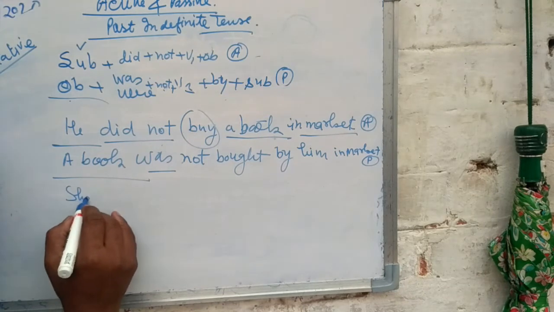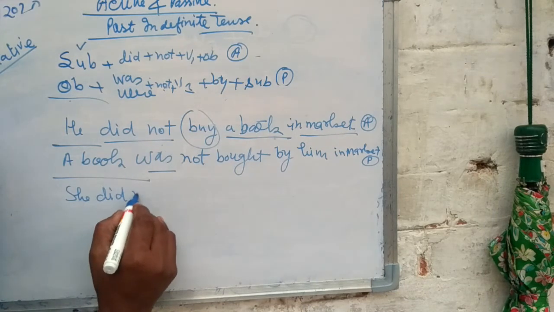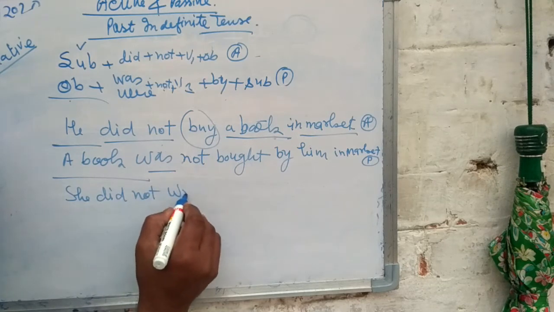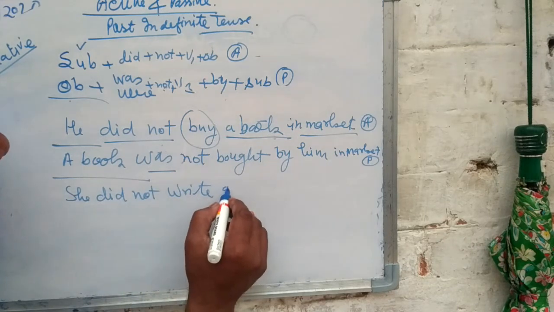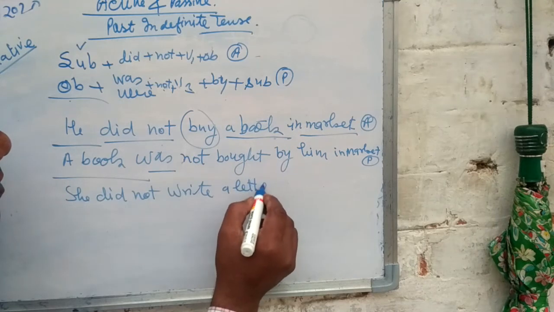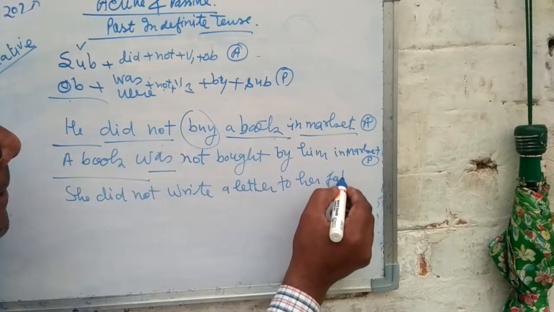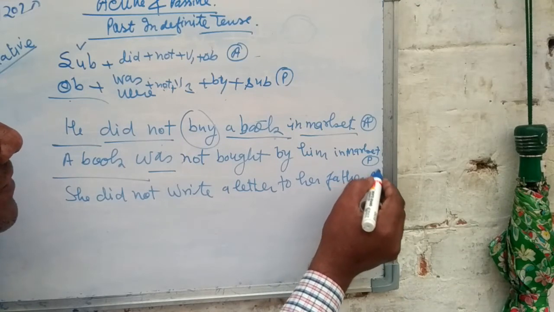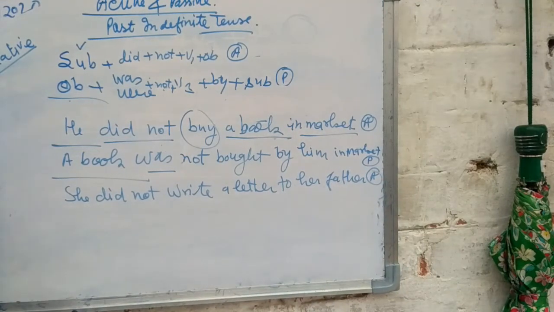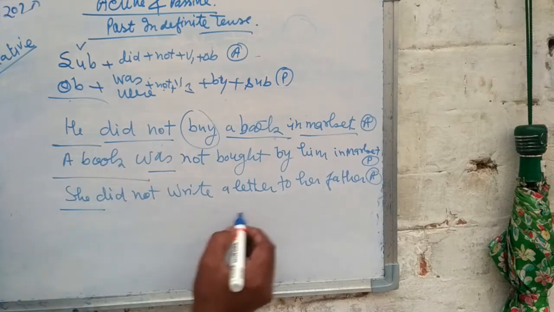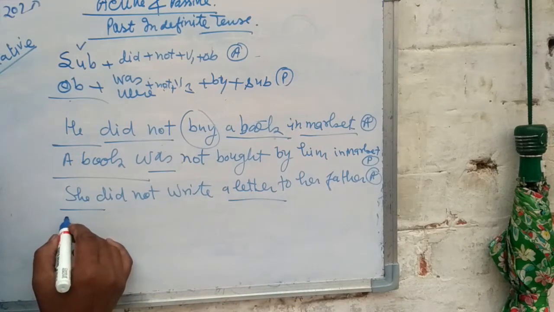She did not write a letter to her father. This sentence is also in active voice. Let's change this into passive. A letter is the object.